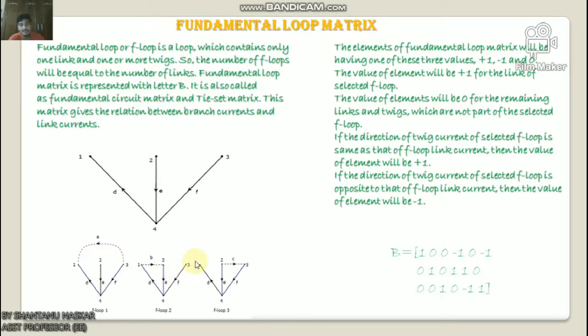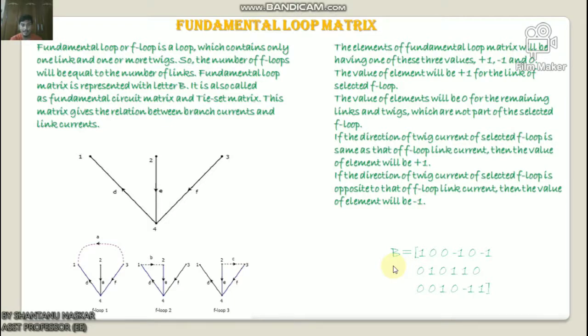So the tie-set matrix of the above considered tree will be 1 0 0 minus 1 0 minus 1, 0 1 0 1 1 0, 0 0 1 0 minus 1 1, which is denoted by B. So the rows and columns of the above matrix represent the links and branches of the given directed graph. The order of this matrix is 3 into 6. Simple.